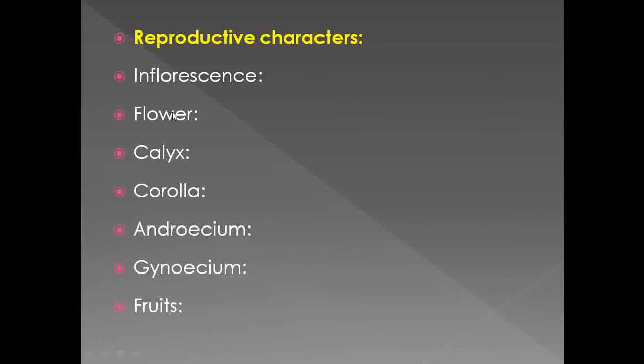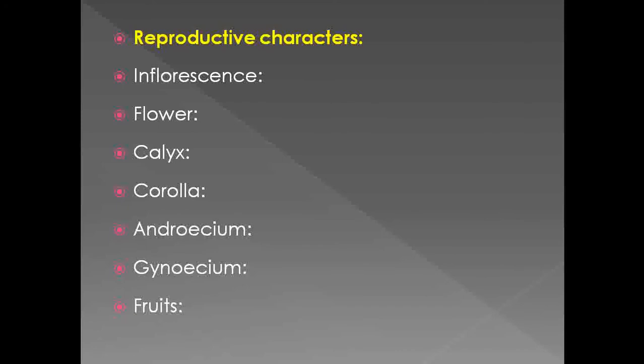Then next, the type of flower, or the characters of the flower, including calyx, corolla, androecium, gynoecium, and the type of fruit. All these characters together are known as reproductive characters. Once we have described all the vegetative and reproductive characters, we are able to make the floral formula and floral diagram.